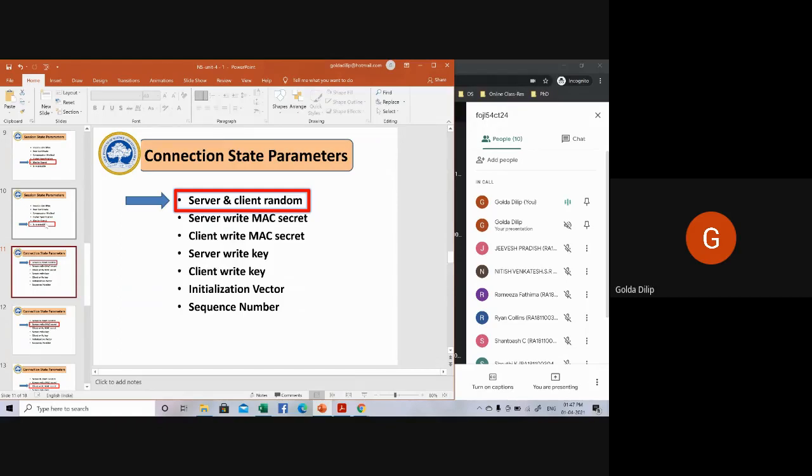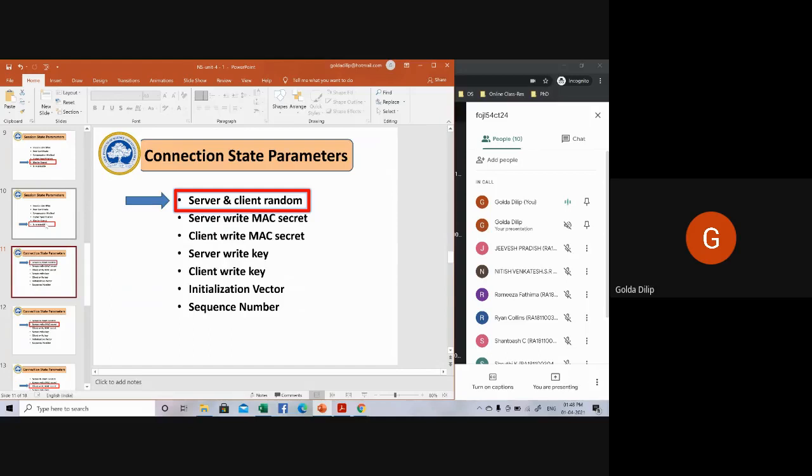I already told that a connection is something associated with a session, some sort of relationship, or what type of service. All those things are mentioned as a part of your connection. So now let's see how a connection state is defined.